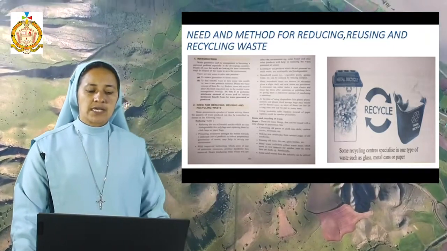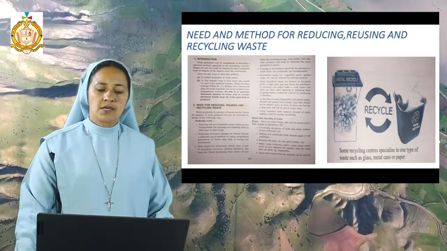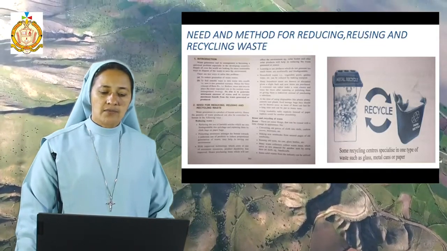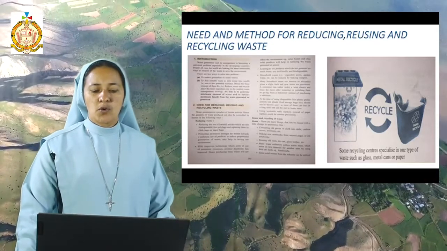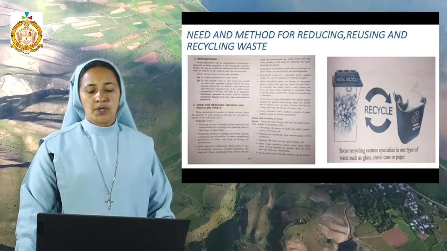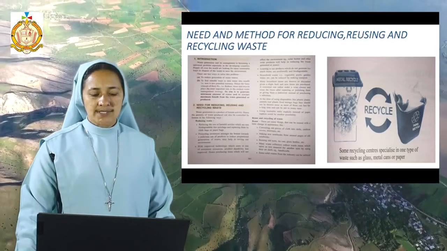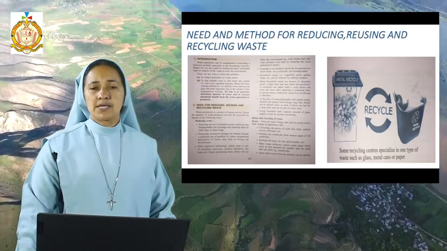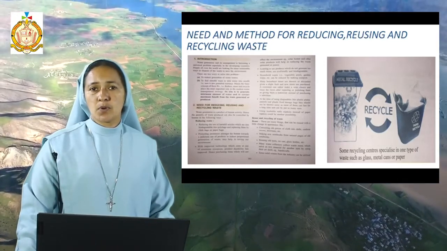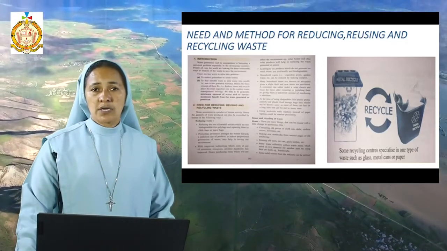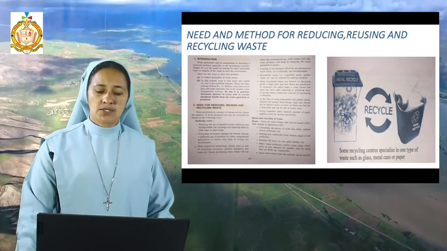Reuse means there are many things that can be reused with a little change in appearance, like converting old pieces of cloth into dolls, cushion covers, doormats, etc. When we are not using some clothes, the unwanted cloth can be made into doormats or cushions.